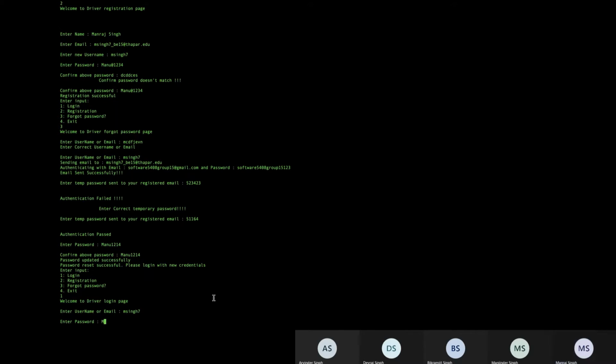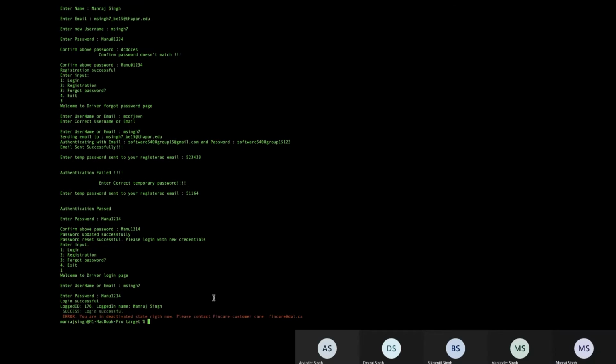Password is... Login was successful, but the driver is not authenticated. You are in a deactivated state right now. Please contact customer care. So yes, this is all about the registration.